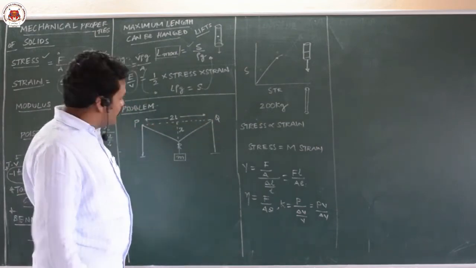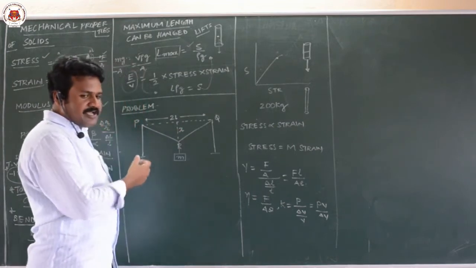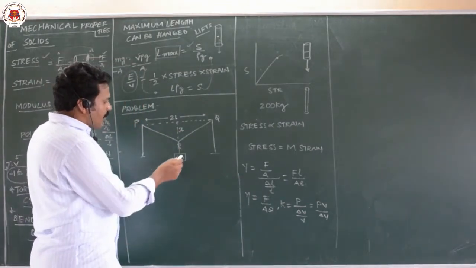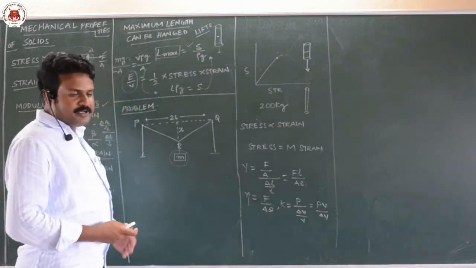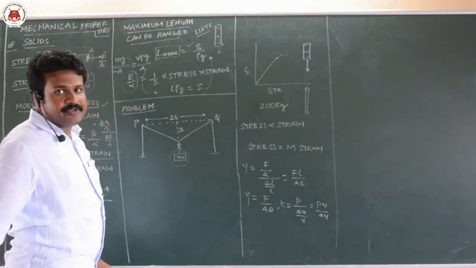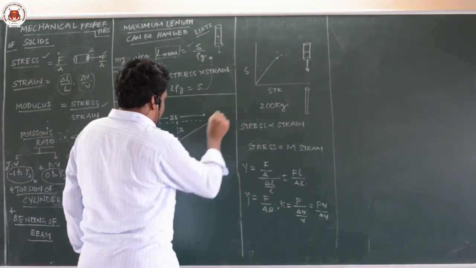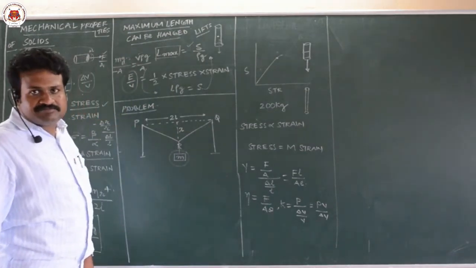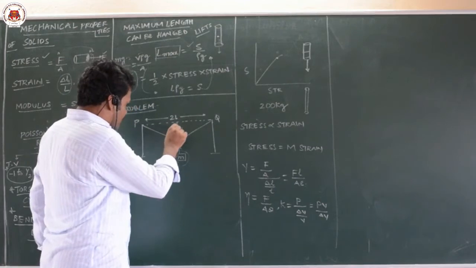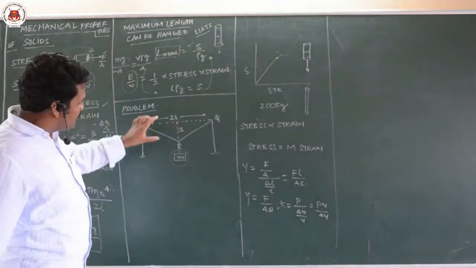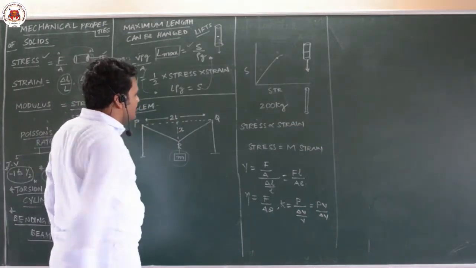Then exactly at the midpoint, I have placed a mass M. That means I applied some force here. When I applied some force, there is some elongation inside this wire. The wire is not broken. It is coming down like this. Now what I am asking is, what is the elongation produced in the wire?